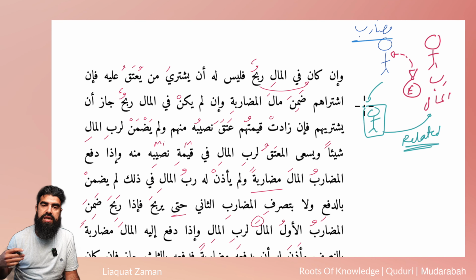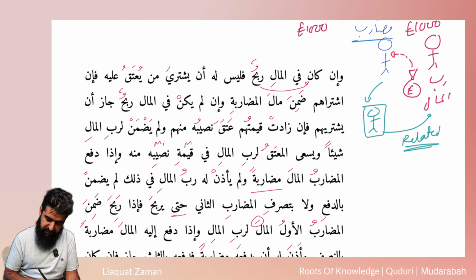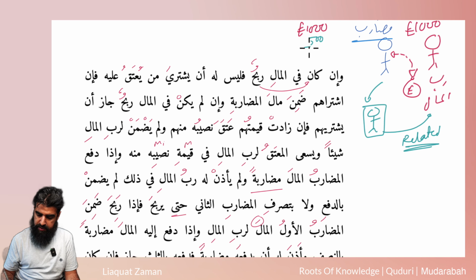Because remember, he's not allowed to buy. So we said last time, it's going to come from his pocket. If there is profit in the business, so if the business has made profit, let's say for example he invested £1,000, that's how much he invested, so there's £1,000 plus a profit that's made, let's say £500.